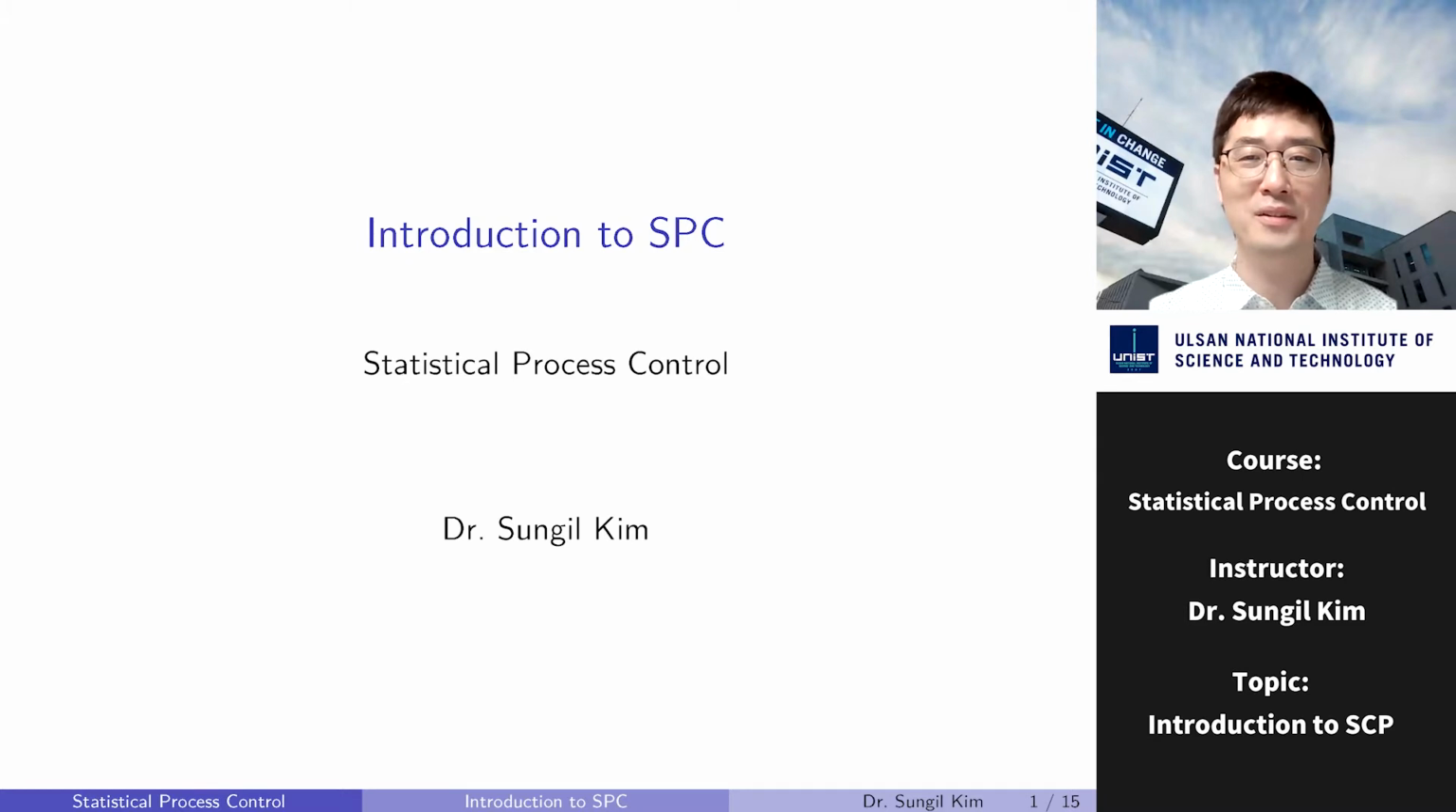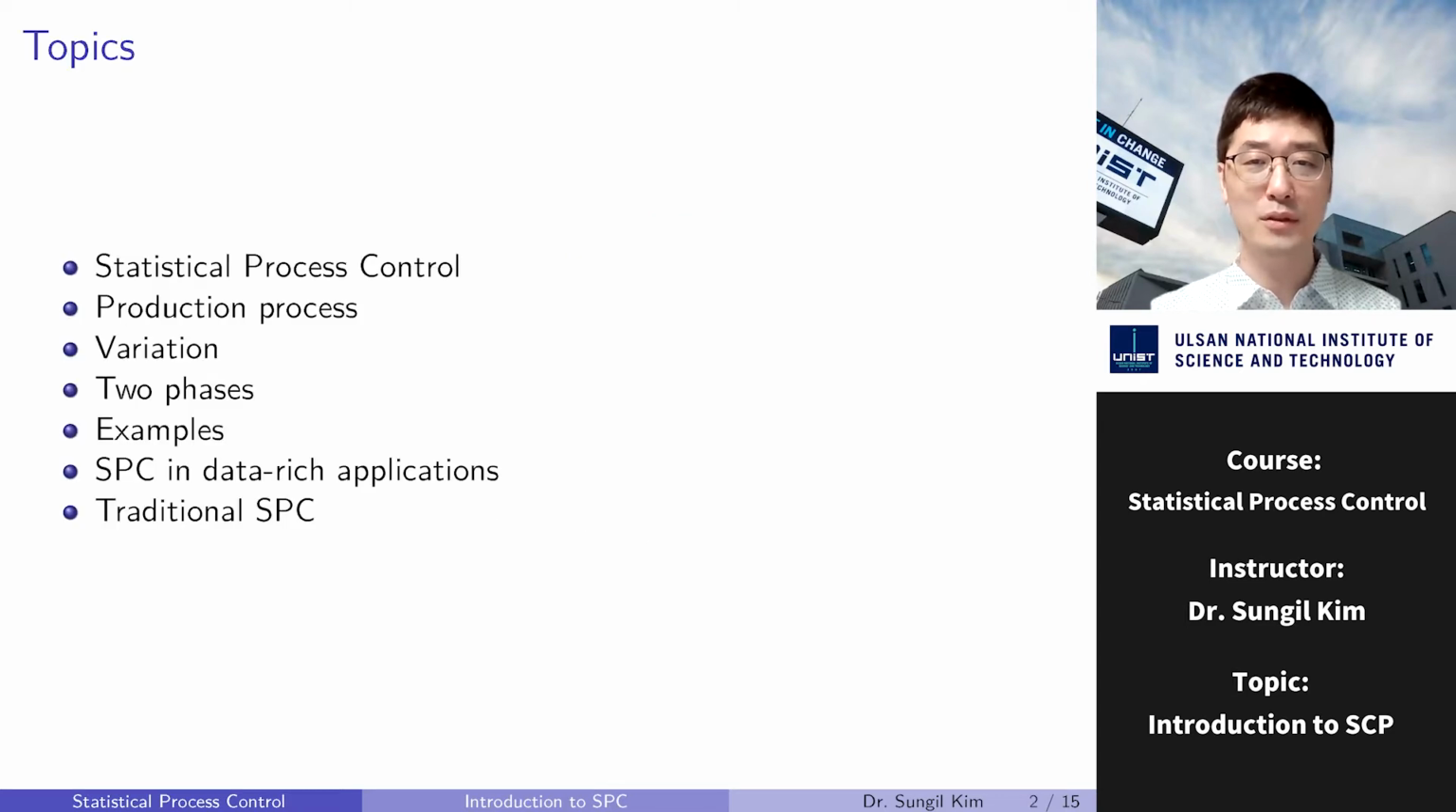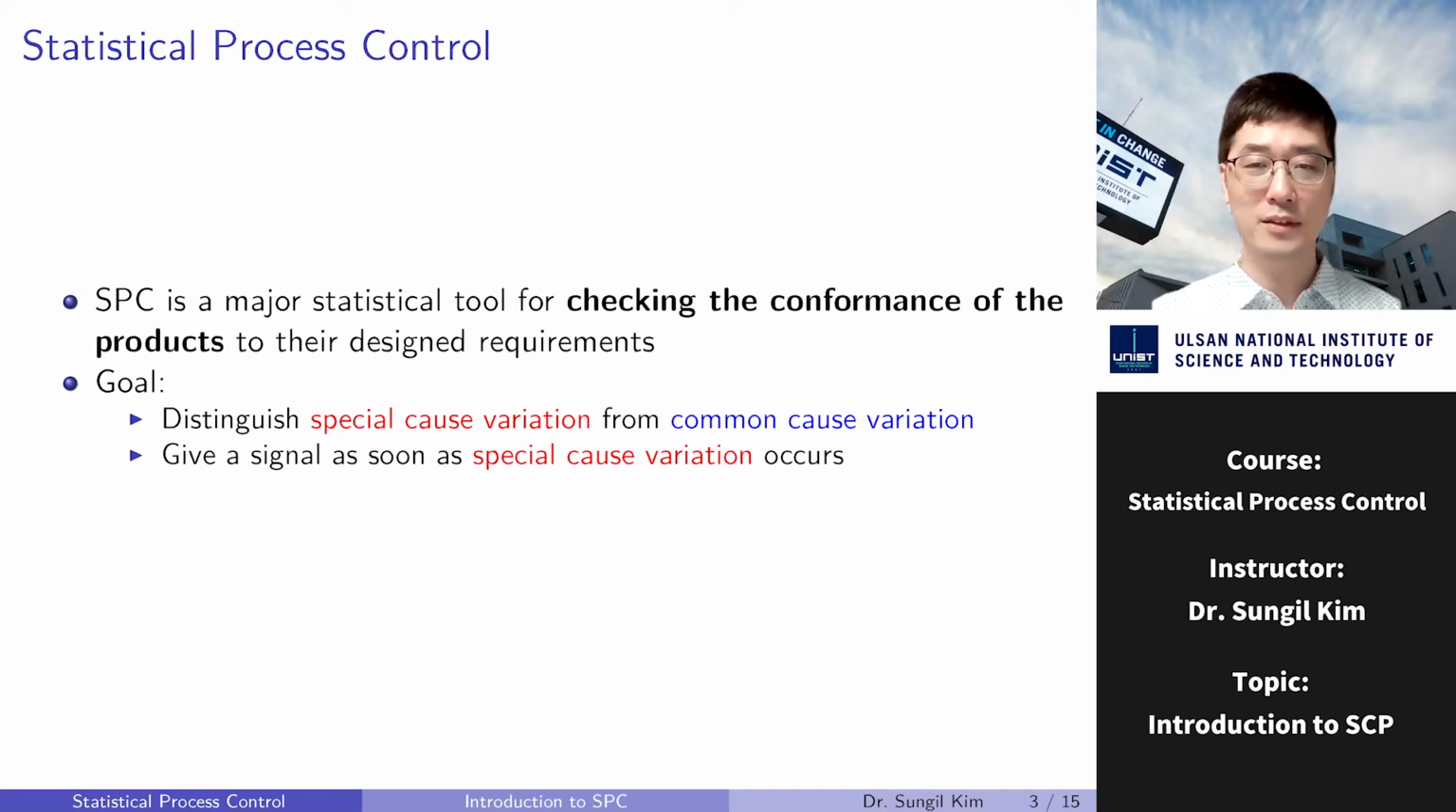Hello, everyone. Today we are going to talk about statistical process control, SPC. I will introduce related topics about SPC. SPC is a major statistical tool for checking the conformance of the product to their designed requirement, and it is the focus of this course. The major goal of SPC is to distinguish special cause variation from common cause variation and give a signal as soon as a special cause variation occurs.